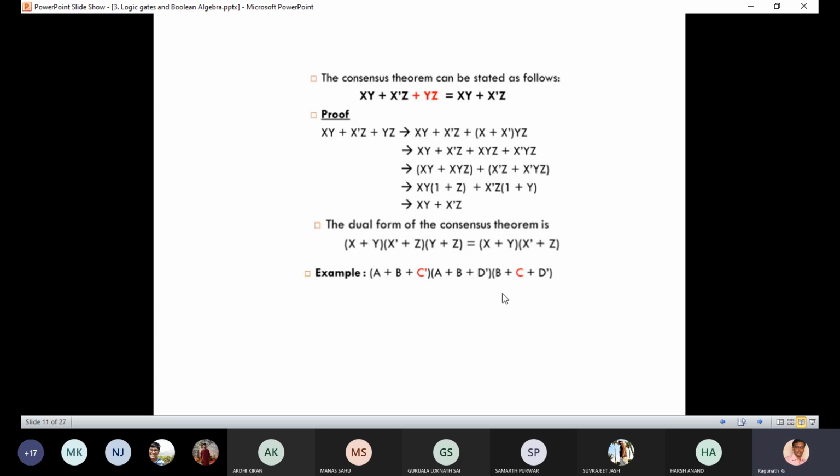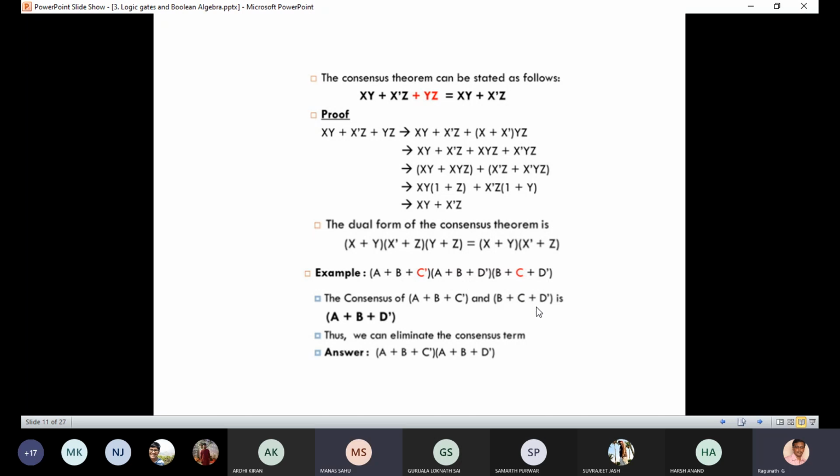Is it b or 2b? It's b. Okay, now that term is available, a plus b plus d bar. So this term we can omit.